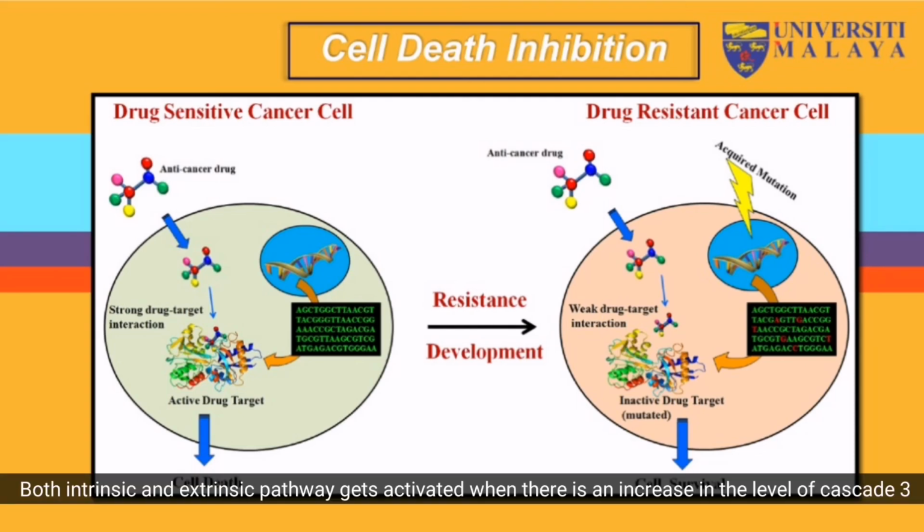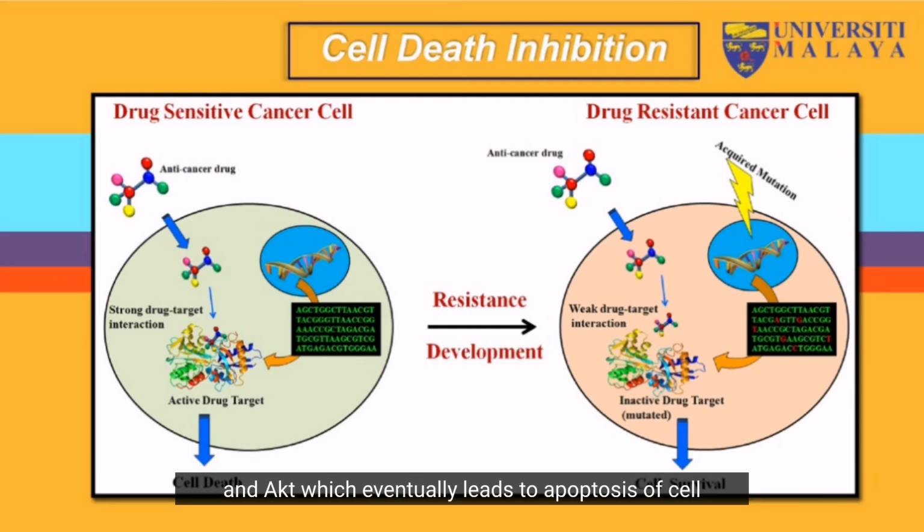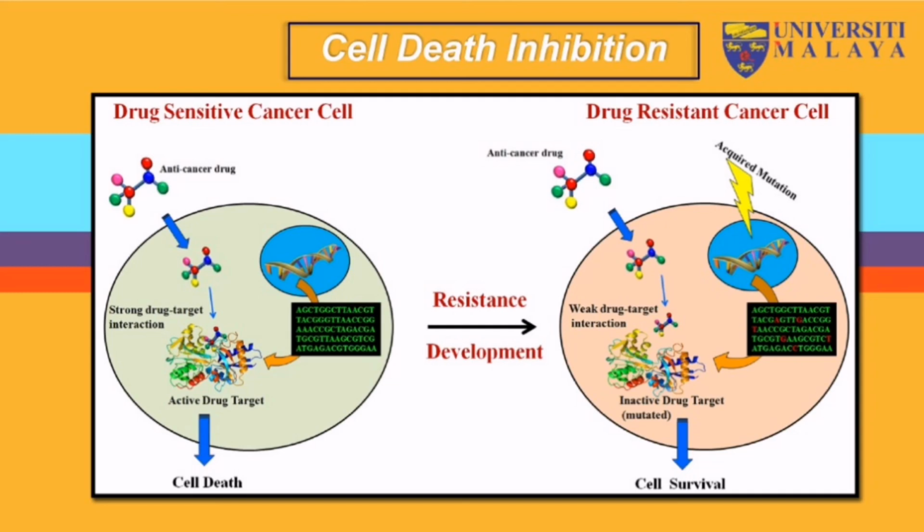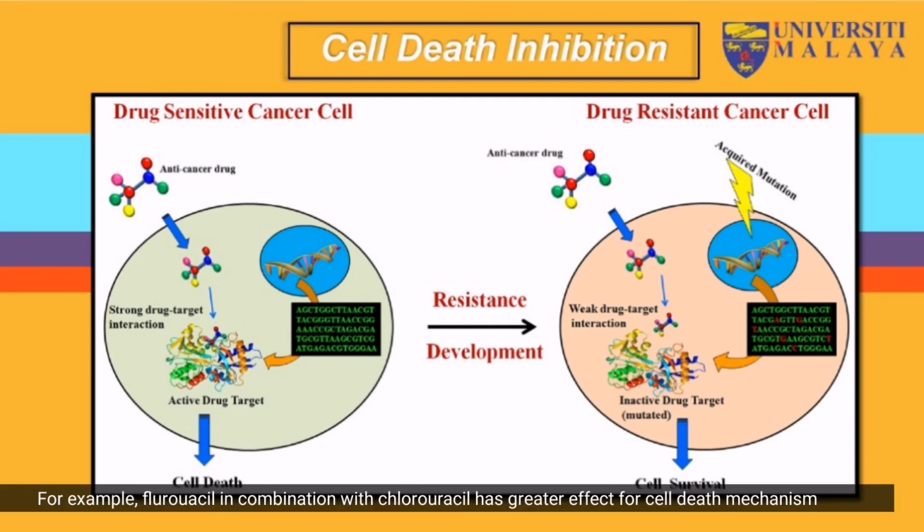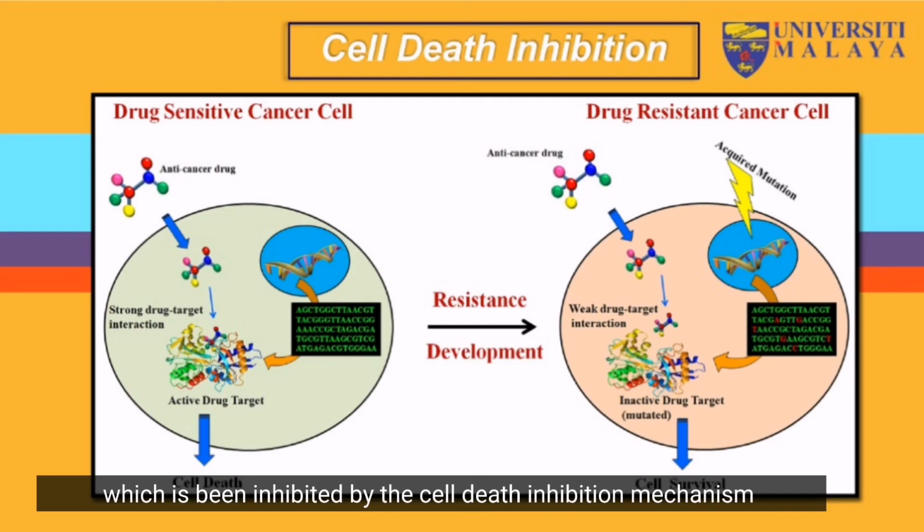Both the intrinsic and extrinsic pathways get activated when there is an increase in the level of caspase 3 and also AKT, which ultimately leads to the apoptosis of the cell. For instance, fluorouracil in combination with chloruracil had a greater effect on the cell death mechanism, which has been inhibited by the cell death inhibition mechanism.